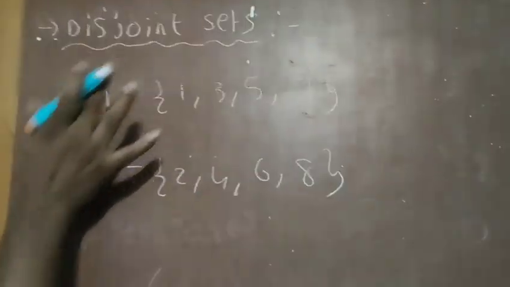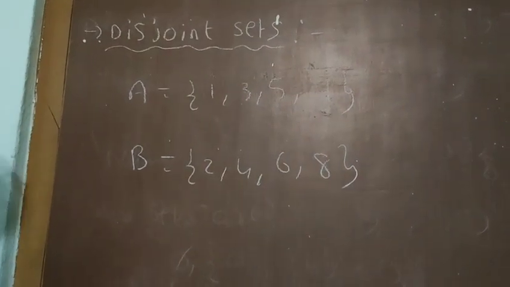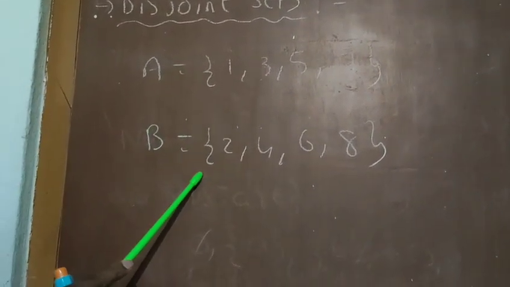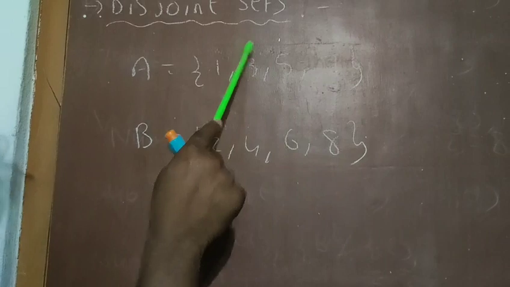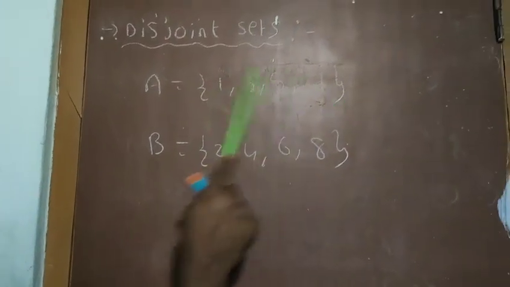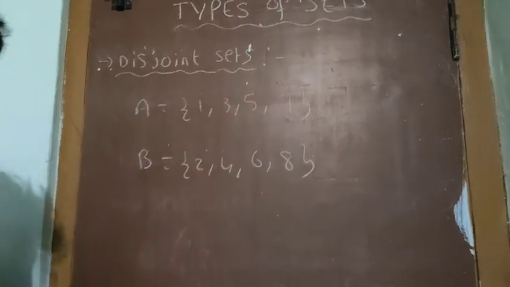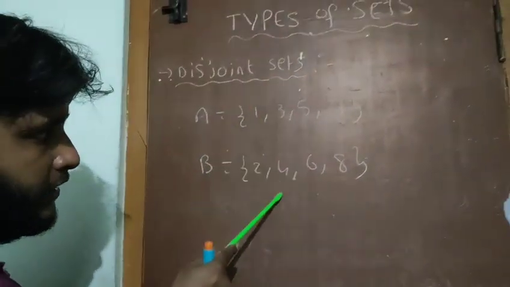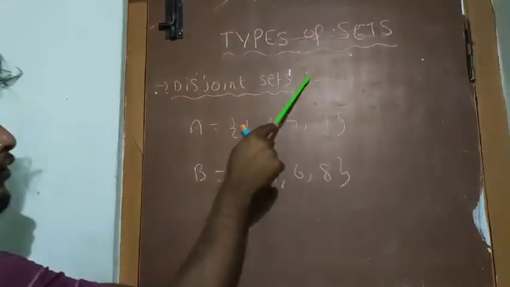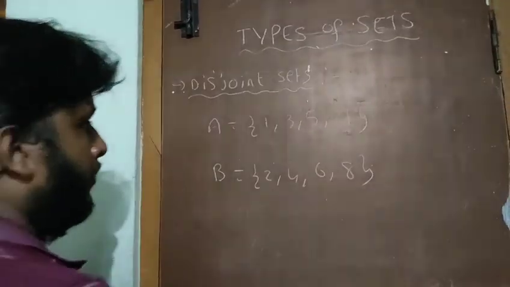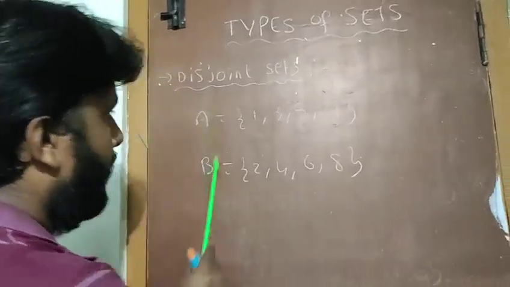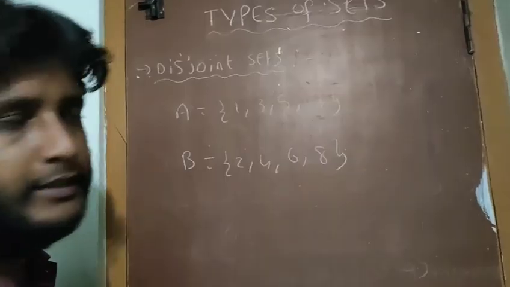So what is the concept of disjoint sets? First you have to observe whether these 2 sets have any common elements. Here 1, 3, 5, 7 are all odd numbers, and here they are even numbers, so there are no common elements. If two sets have no common element, they are called disjoint sets.